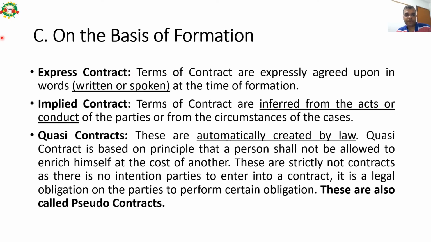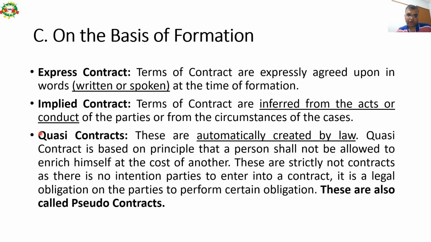Third classification is based on the basis of formation: express contract, implied contract, quasi contract. Quasi contract is also called pseudo contract. Express contracts are those where the terms of the contract are expressly agreed upon in words, written or spoken, at the time of formation. In case of implied contracts, the terms of the contract are inferred from the acts and conduct of the parties or from the circumstances of the case.